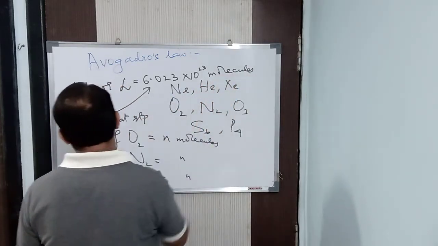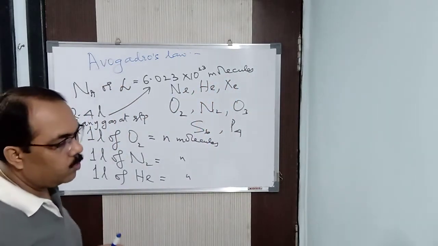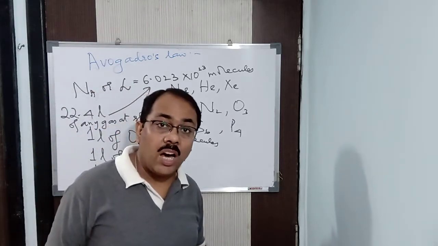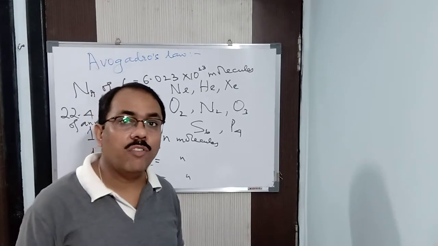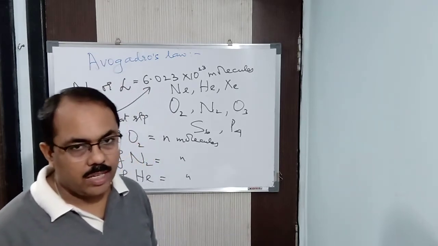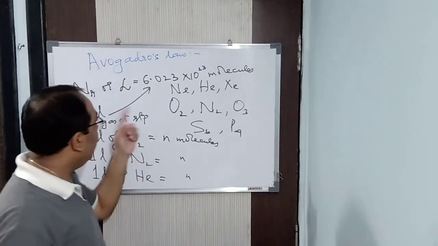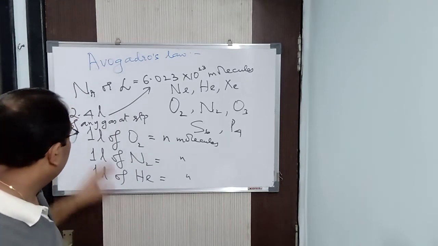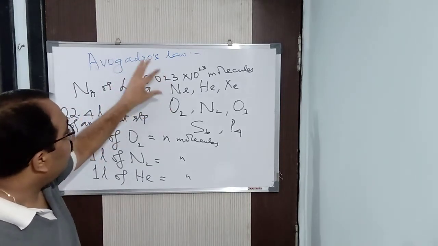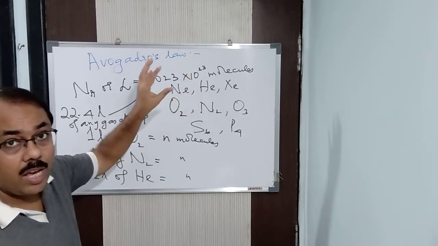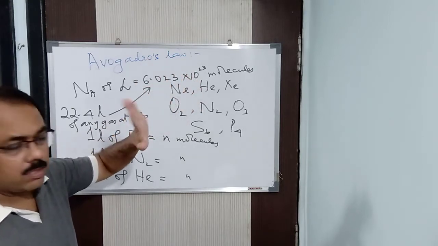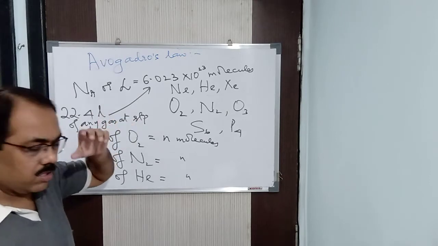Now why is it 22.4 liter? Because 22.4 liter is the molar volume of a gas. When I teach you mole, I will tell you that it is the volume of 1 mole of any gas. You will come to know what a mole is at that time. So from there we got this particular value. Remember, this is the value of Avogadro's number, 6.023 into 10 to the power 23, which was given by Avogadro by doing some experiments. That is not in your syllabus now.